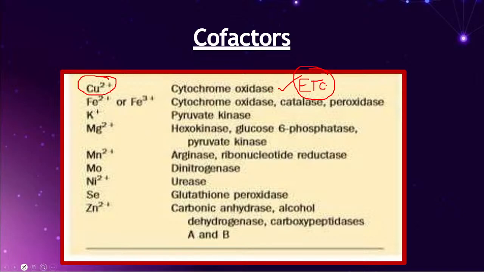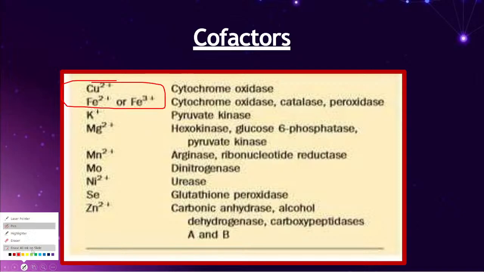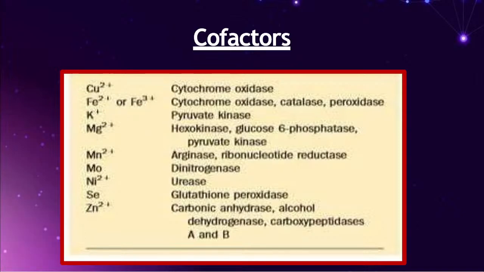Now here comes another point. Cytochrome oxidase is using copper, and it is also using Fe2+ or Fe3+. Now you will get confused: in the exam, if they give both, which one do we choose? Undoubtedly, friends, if they give both for one option, you can choose any.